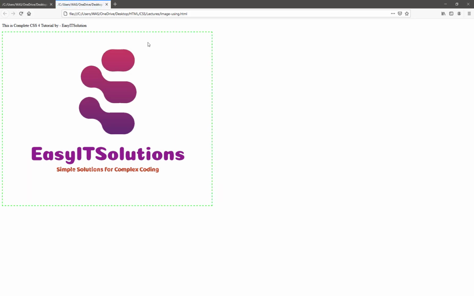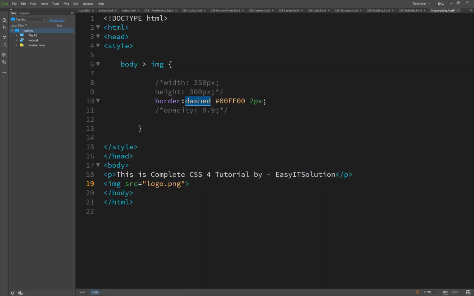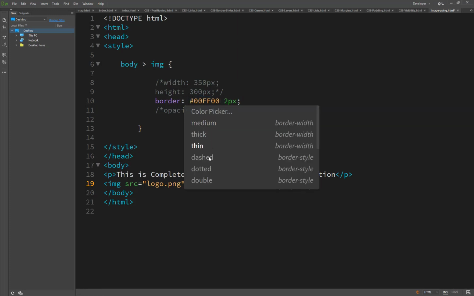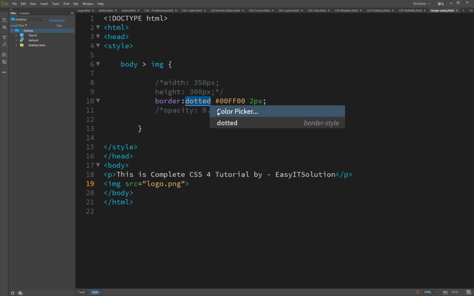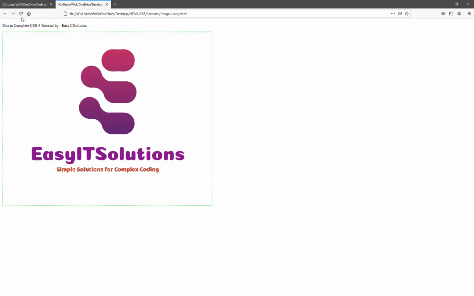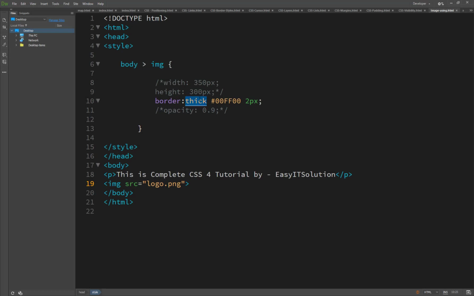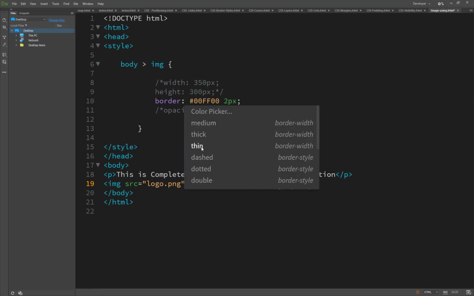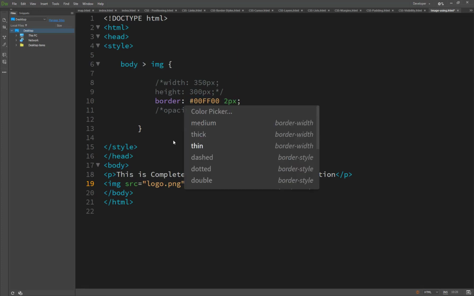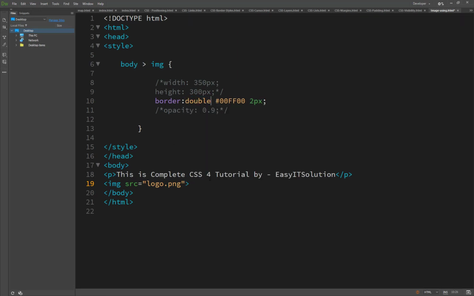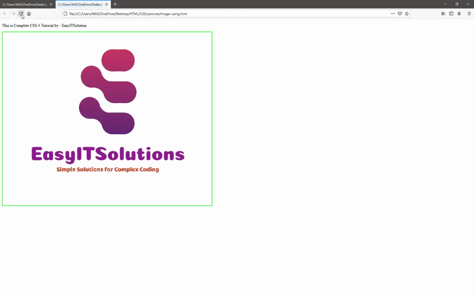You will see here it's a dashed border, and if we change from dashed to dotted, the result is a dotted border. If I select thick, it's not working basically. I think it works on text only. If we set double, you will see it's a double border. So these are the border properties.